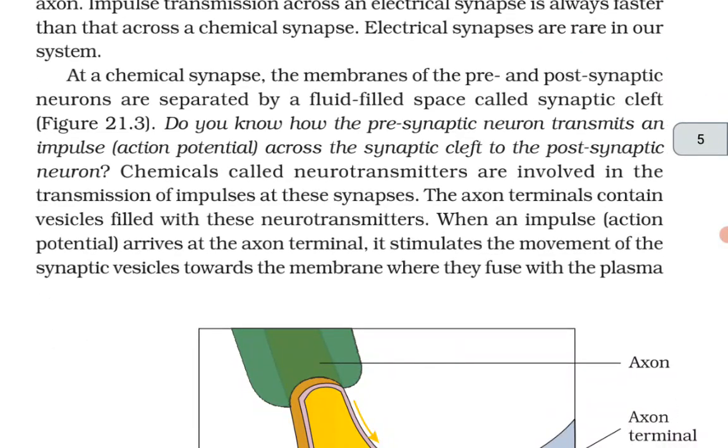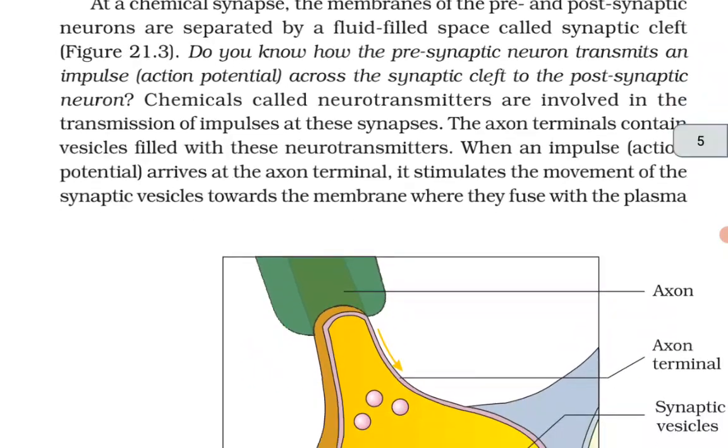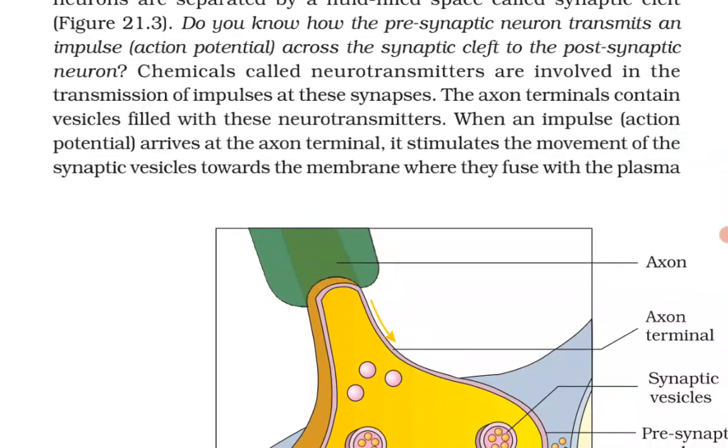At a chemical synapse, the membranes of the pre and postsynaptic neurons are separated by a fluid-filled space called synaptic cleft. Do you know how the presynaptic neuron transmits an impulse, an action potential, across the synaptic cleft to the postsynaptic neuron? Chemicals called neurotransmitters are involved in the transmission of impulses at these synapses. The axon terminals contain vesicles filled with these neurotransmitters.